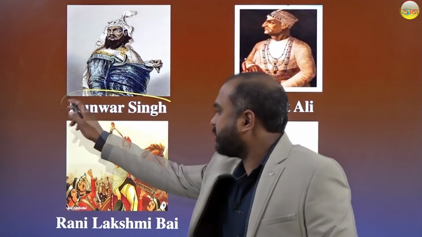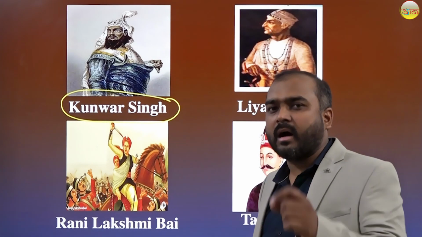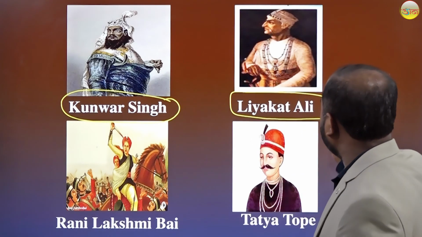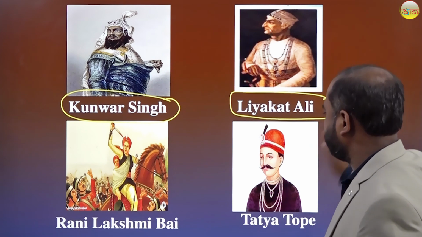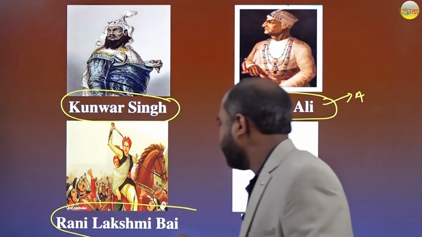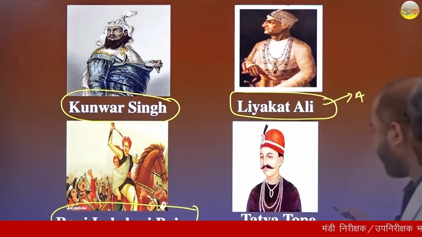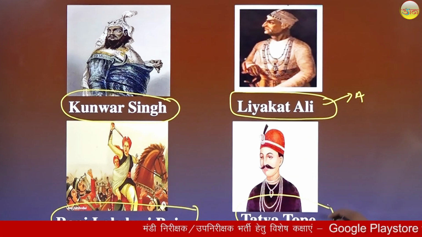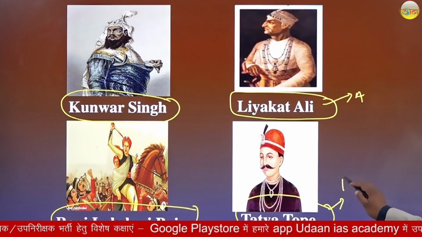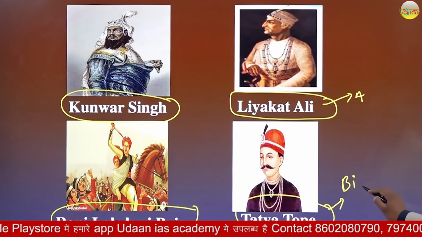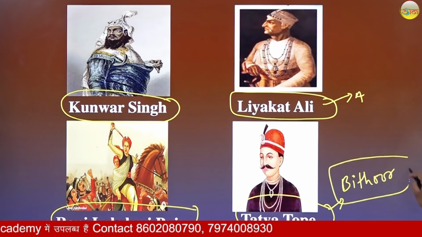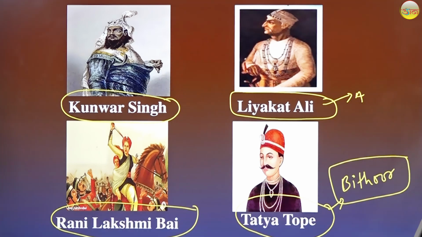Kunwar Singh in Bihar, Patna, Ara. Liaquat Ali in Allahabad. Jhansi was led by Rani Lakshmi Bai. Tatya Tope in Kanpur; sometimes we see the place name as Bithur. So these are some of the leaders.